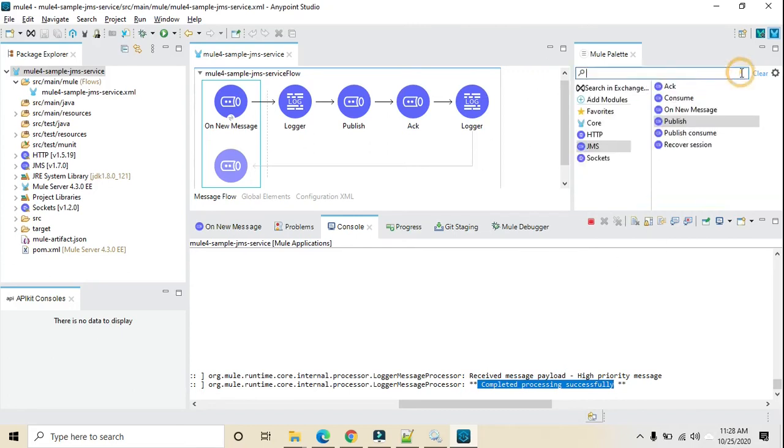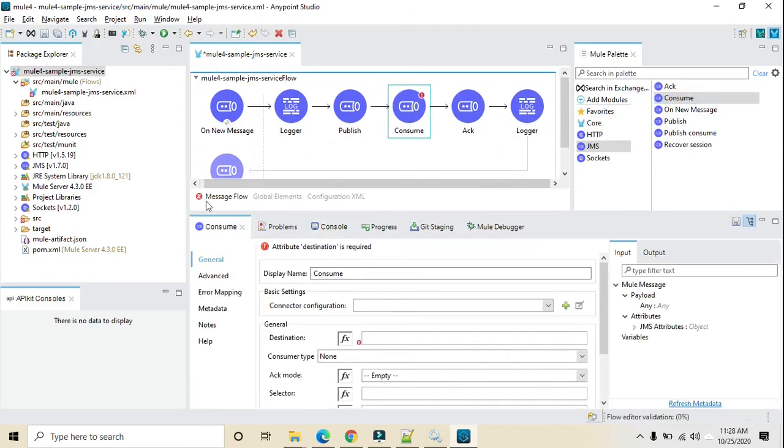And we have two more things, that's JMS consume and publish consume. So consume is mainly beneficial when you want to consume ad hoc, like you want to consume only one message in the middle of the flow. This will also be useful in terms of the replay framework. So we can use the consume operation here, with the same JMS config and the same queue name, or you can define any intermediate queue, and whenever the call comes here, it will try and consume the message.